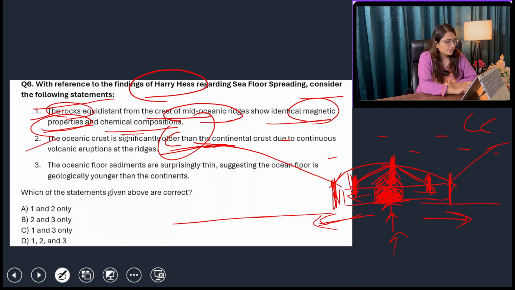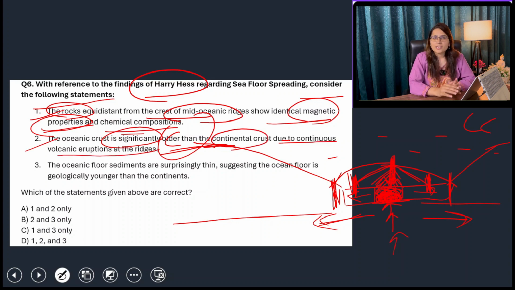The oceanic crust is significantly older than continental crust due to continuous volcanic eruptions at the ridge. Oceanic crust is very young in age. Why? Because magma is constantly coming upward and forming new basaltic or oceanic crust.